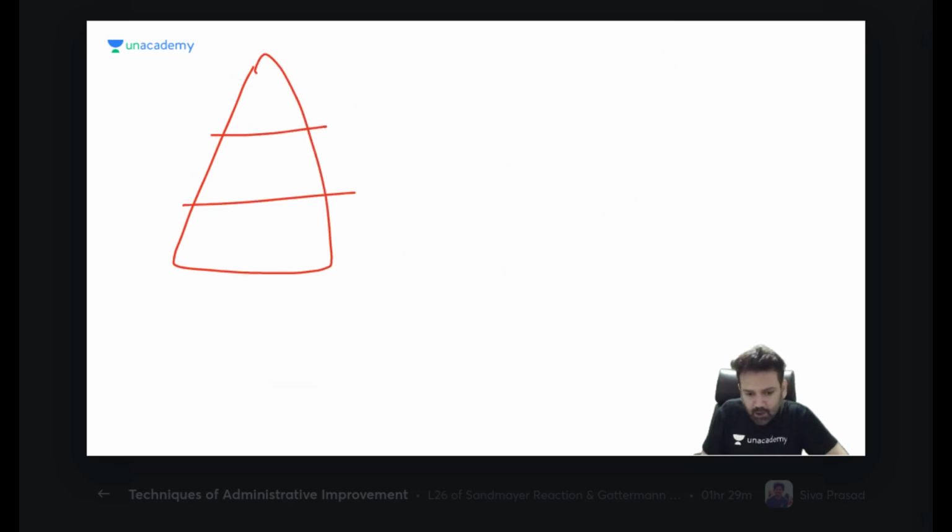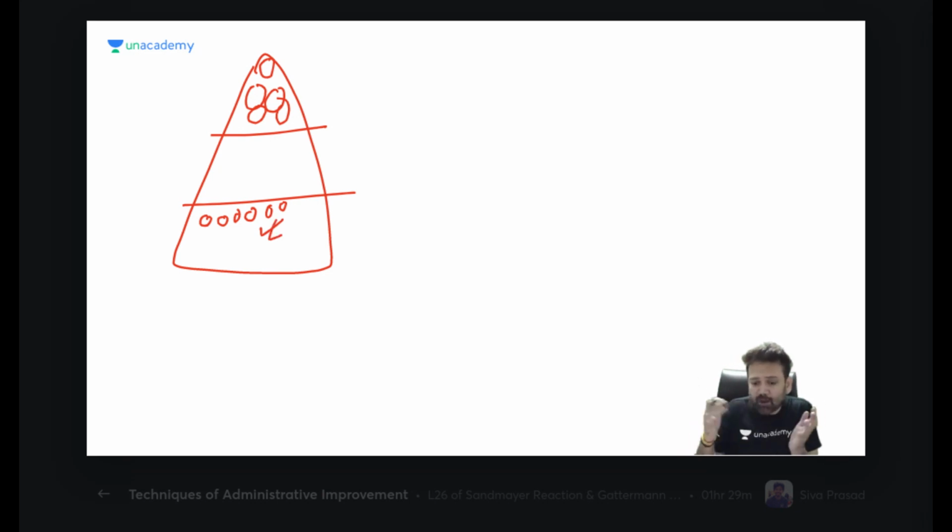This is the base. Your base has small alveoli, and your apex has bigger alveoli. That is why expandability is more in the small alveoli. Don't think that bigger alveoli will have more ventilation. No, smaller alveoli can expand more, so they will have maximum ventilation. So ventilation is maximum at the base.